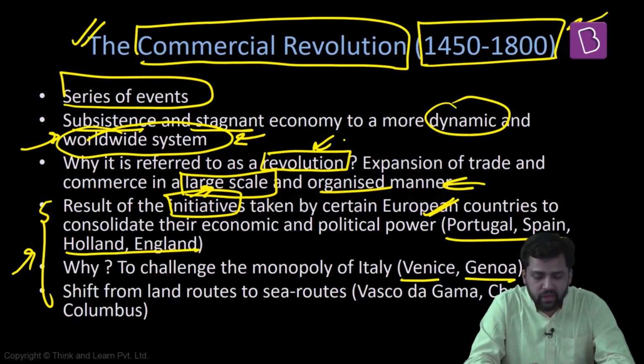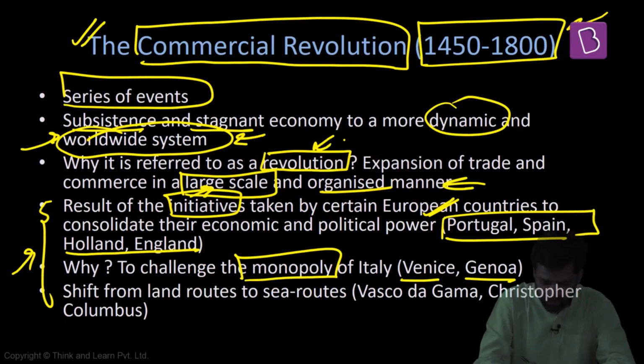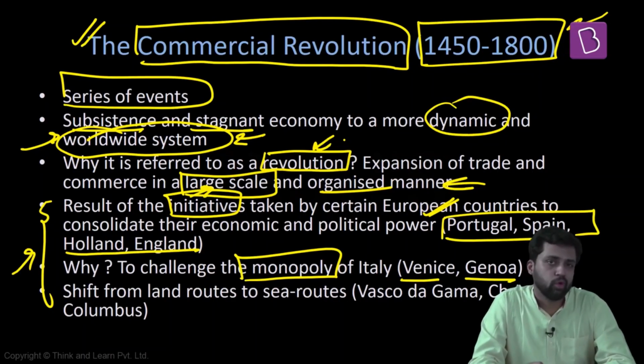So these were the centers of the trade, and they were the ones dominating everything. What is happening here is that the prices of these products, silk and spices, are very expensive. They're all controlled by Italy. They're having a monopoly over it. So that is the reason other countries, like Spain, Portugal, Holland, and England, are now taking the initiative. They also want to break the monopoly of Italy. They also want to be engaged in this kind of trade so that they can control the prices of this trade. That is the reason the focus is now on discovering sea routes.